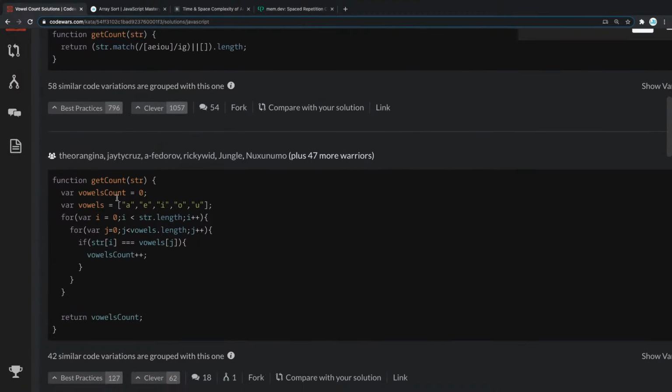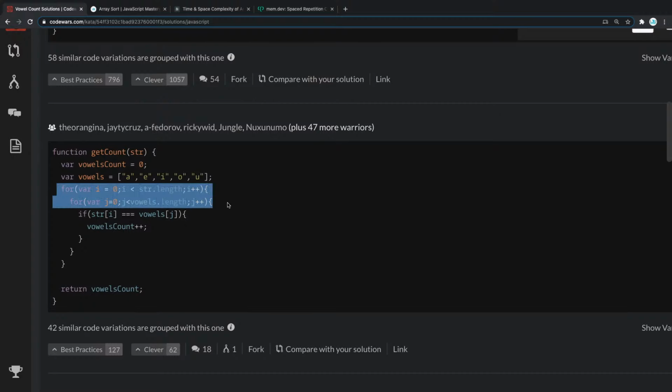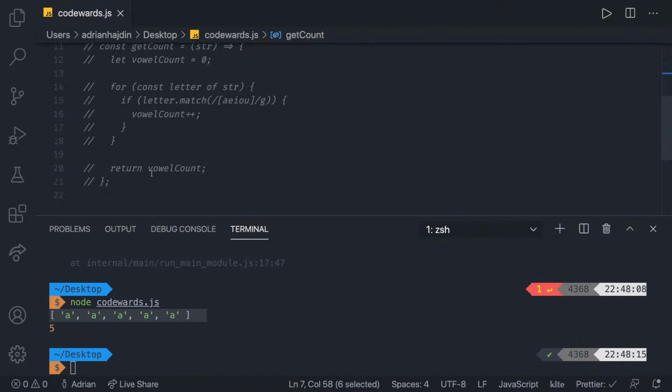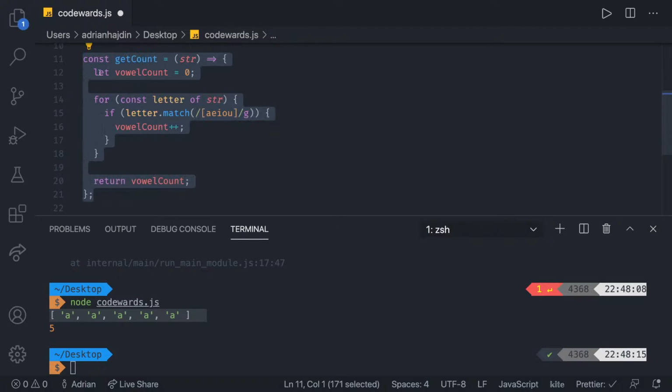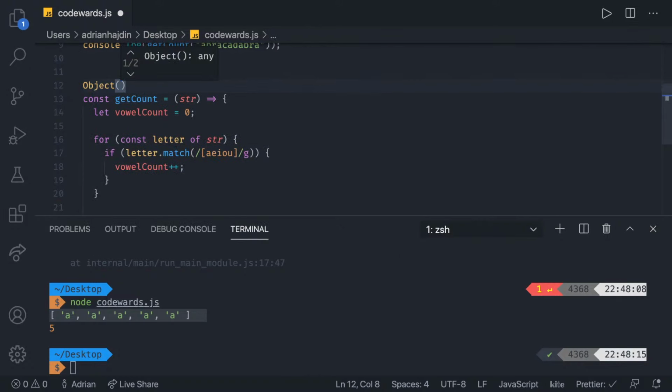But on the other hand, you can see we have some with more complex things like double for loops. The complexity is going to be a bit higher in this one. He counted every single letter and then he counted the vowels and then incremented the vowels. That's a bit longer one, right? I think this one is cleaner. And also, if we talk about complexity, if you talk the big O notation, this one has just a single loop, right? So the complexity of this one is going to actually be O.